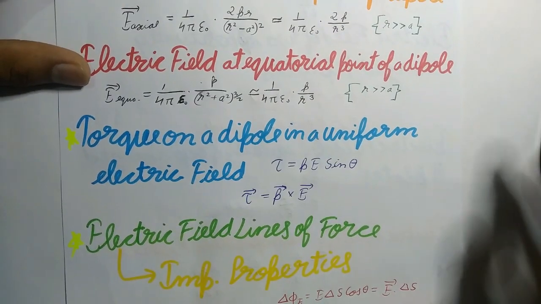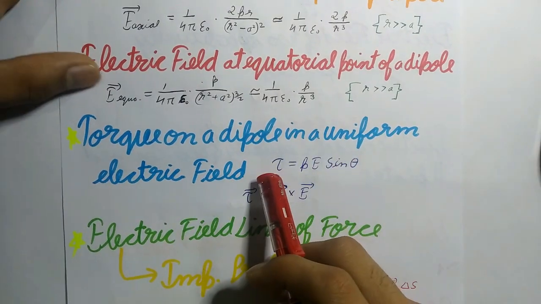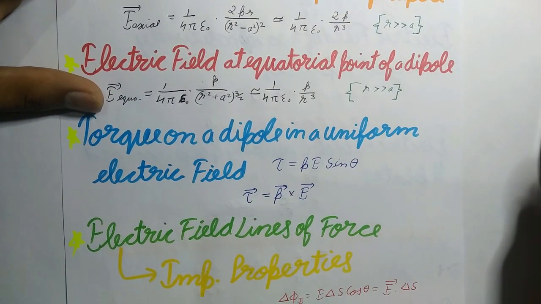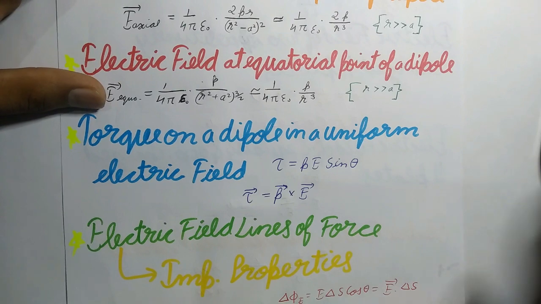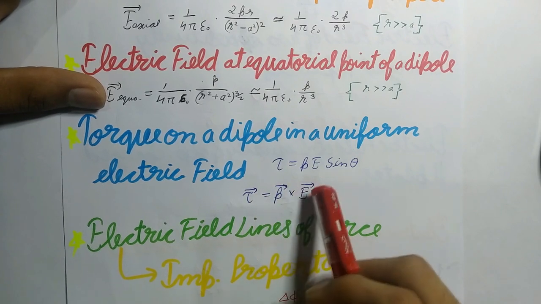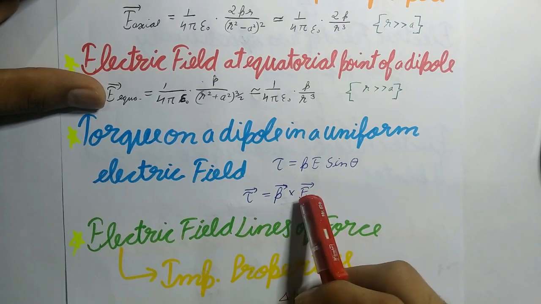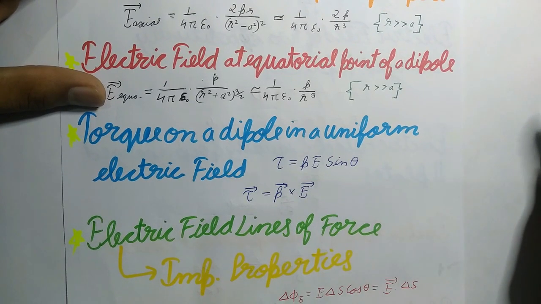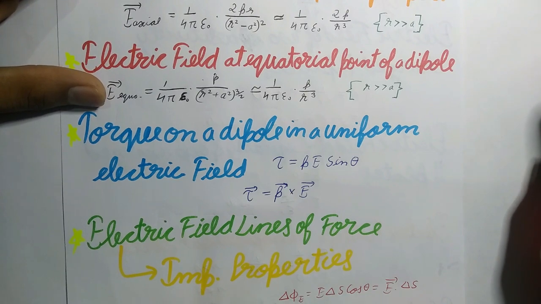Now torque on a dipole in a uniform electric field. The torque on a dipole of moment p when placed in a uniform electric field at an angle theta with it is given by torque equals pE sin theta, or you can write tau vector equals p vector cross E. When the dipole is released, the torque tends to align the dipole along the electric field, and if E equals 1 unit and theta equals 90 degrees, then torque will be equal to p.